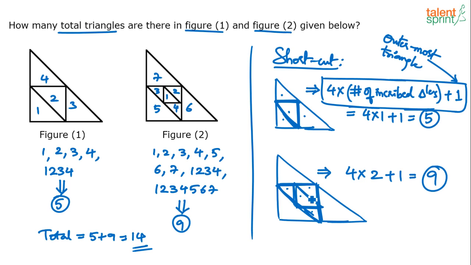Similarly, let's say there is one more triangle inscribed inside this. What do you do? 4 into 3 plus 1. That gives you the answer. Just remember the formula: 4 into the number of inscribed triangles plus 1. Counting also is not difficult in such cases, but yeah. So 5 and 9 here, he is asked for total 5 plus 9, 14 would be the answer.